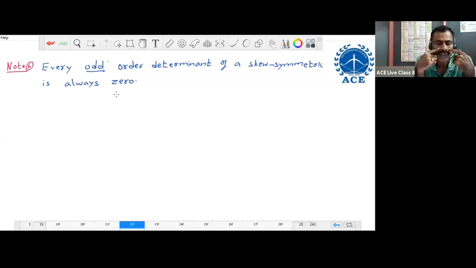LU decomposition is not a particular subtopic. LU decomposition is one method to find the solution of a system of linear equations. That is why I did not write LU decomposition as a subtopic. It is just one method to write the solution of the system of linear equations. That is also included. We discuss that at the end of the topic.